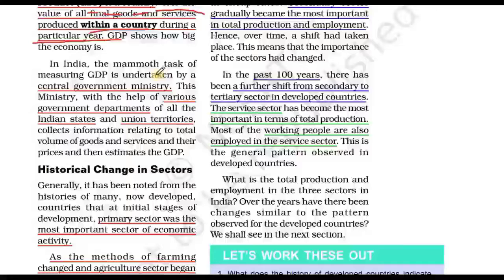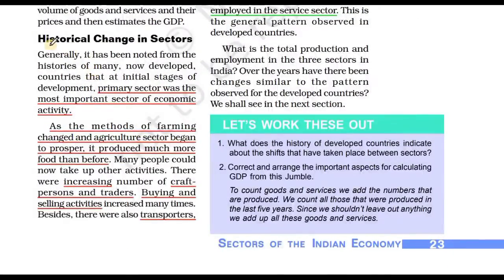And in India, if you will see, this task is being done by a central government ministry. The Ministry of the Central Government is calculating this entire GDP, and it is taking help of government departments. The state governments are also helping, along with the union territories. So different state agencies are there, and even the union territory is basically under the central government itself. You already know this thing.